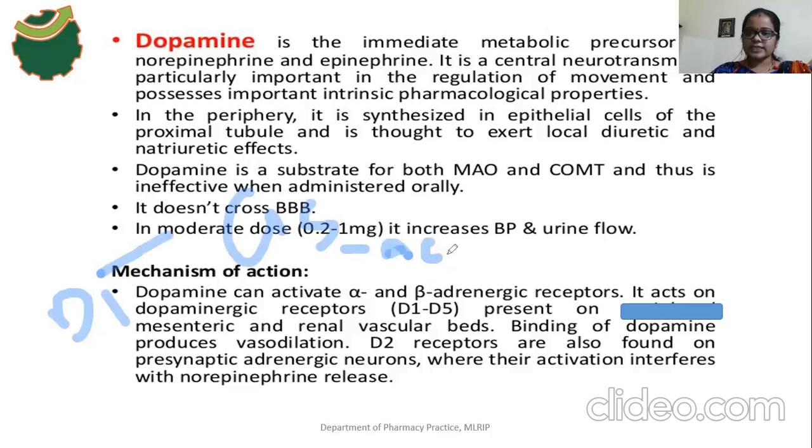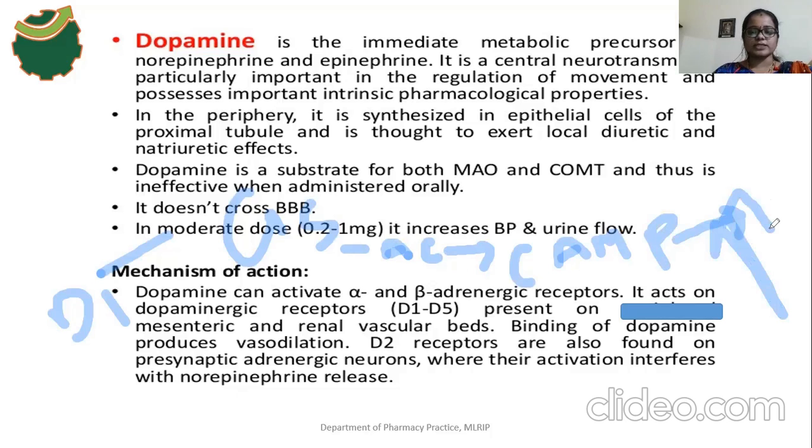Okay, so adenyl cyclase enzyme activation is increased, means what will happen? There is a formation of cyclic AMP. The adenyl cyclase enzyme increases the conversion of ATP to cyclic AMP. So the cyclic AMP levels increase in vascular smooth muscles. Then what will happen? There is an inhibition of one enzyme that is known as myosin light chain kinase.